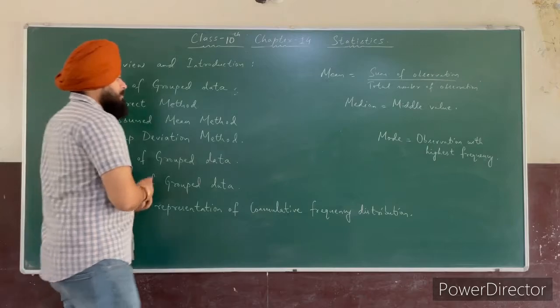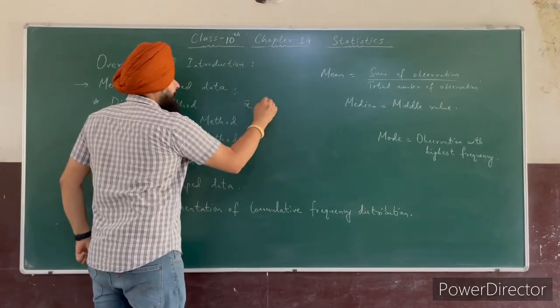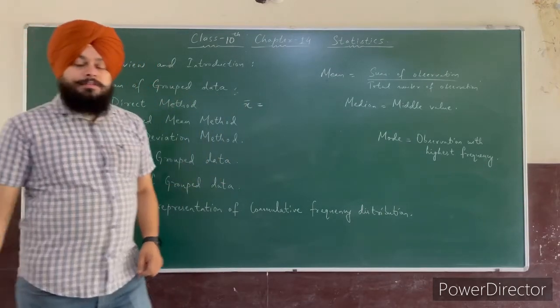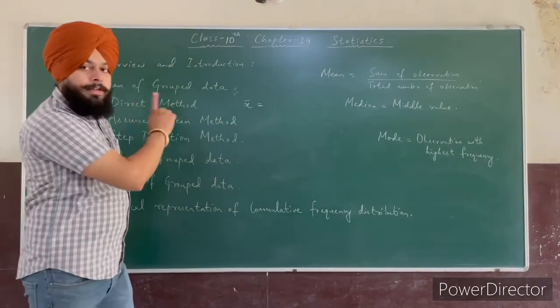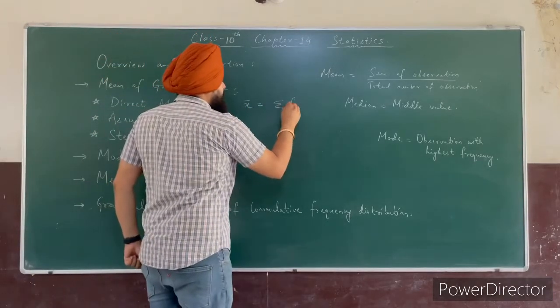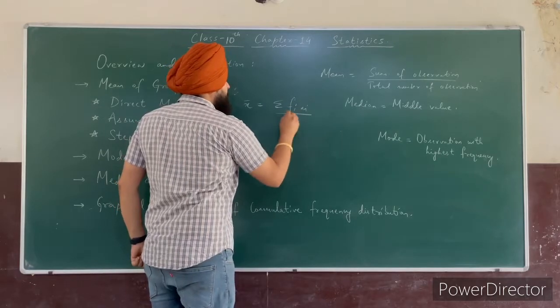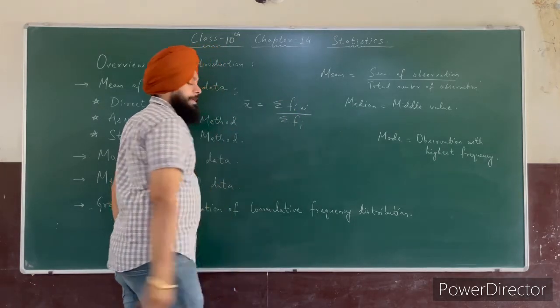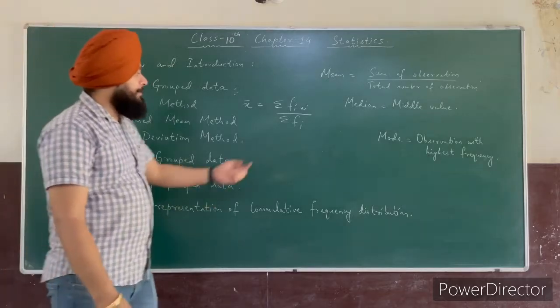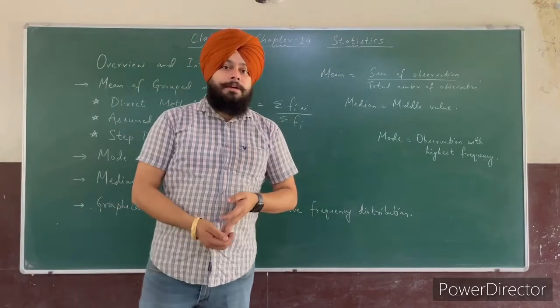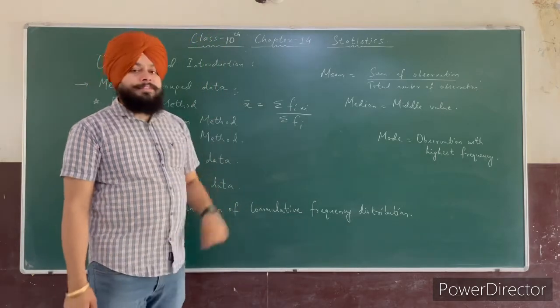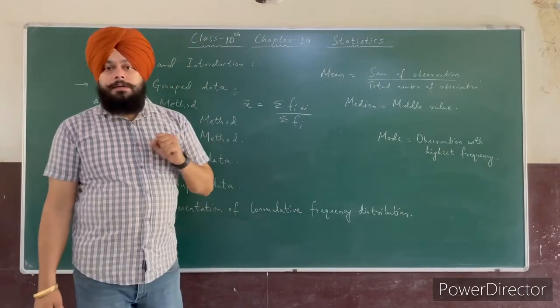Direct method. So mean is denoted by x bar. The symbol for mean is x bar. So the formula for direct method is summation fi xi divided by summation fi. Clear students? So what is fi? Fi is denoted as frequency. Clear? Fi is frequency for the given grouped data.